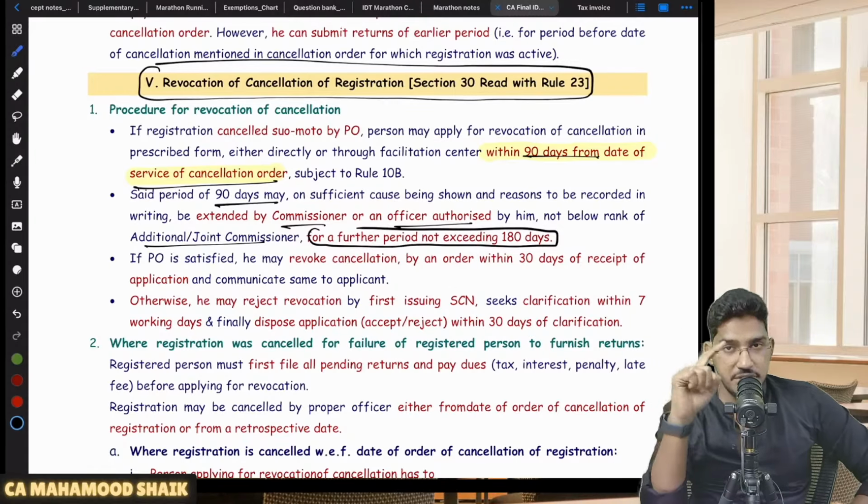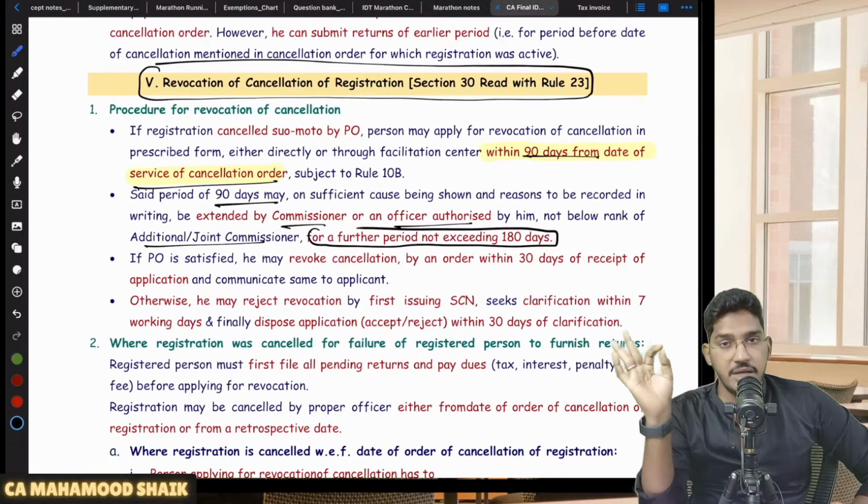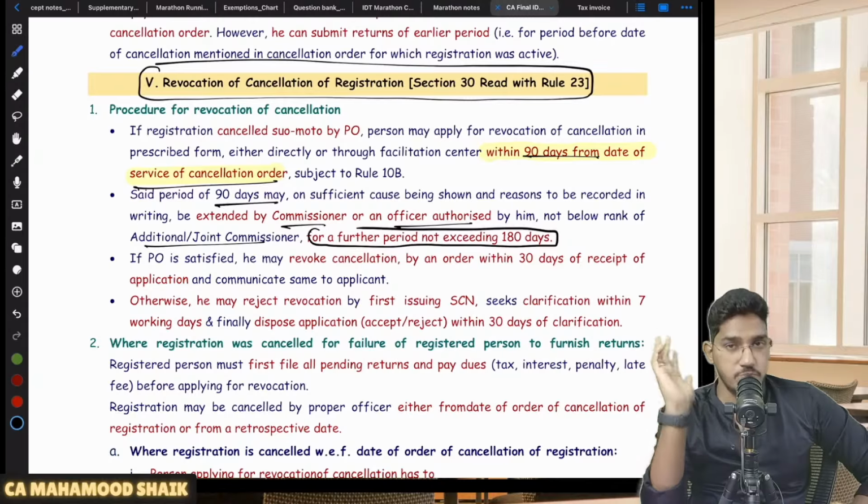So you can make an application within the usual 90 days time limit, but if there is a valid reason, that time limit can be extended by a further 180 days. That means in total you will have 270 days. If within 90 days you did not submit the application, and there is a valid reason, you go and make an application to the commissioner. He can extend that time limit by 180 days more. That means maximum you can have 270 days for submitting an application for revocation of cancellation.